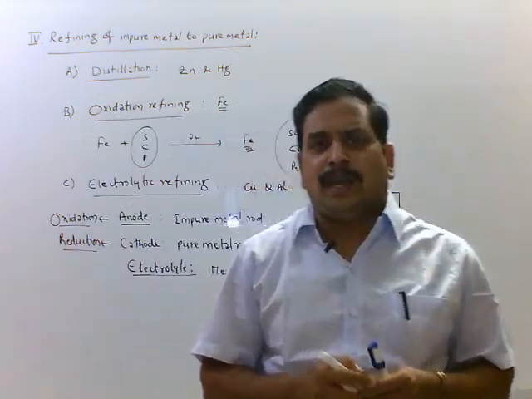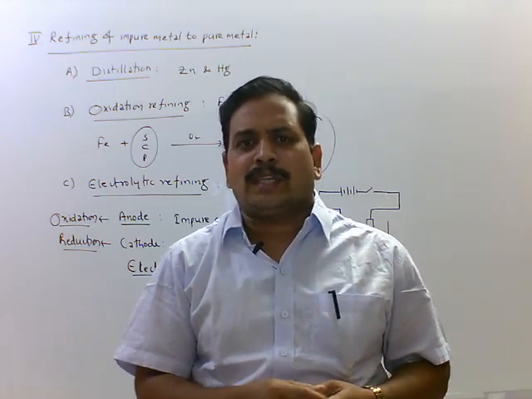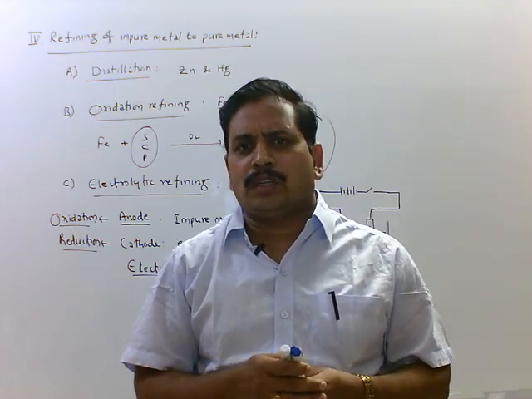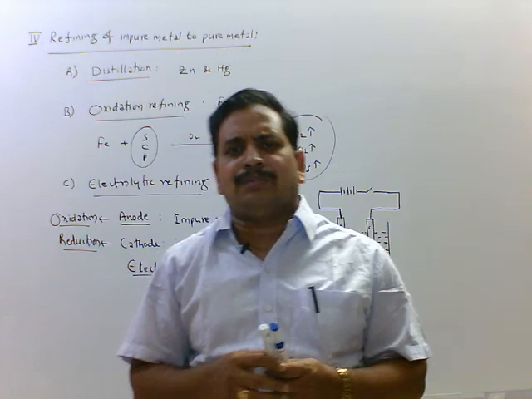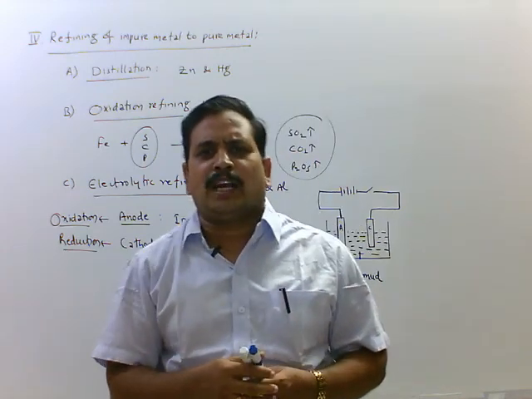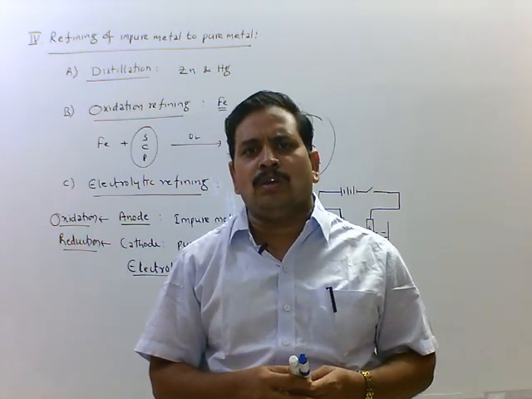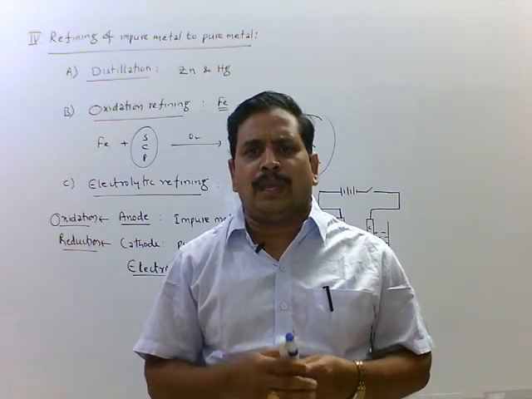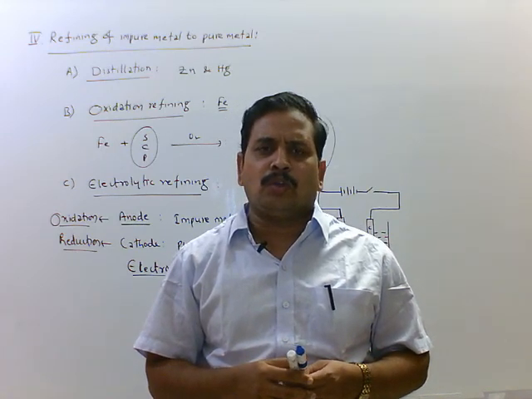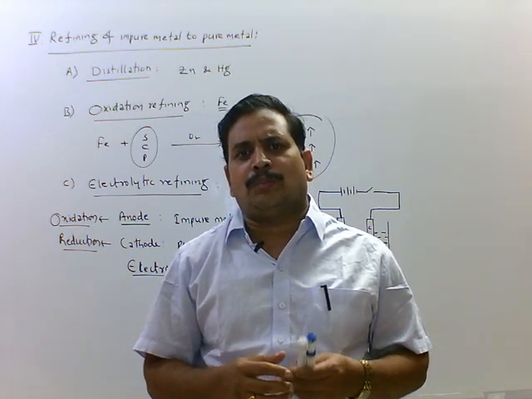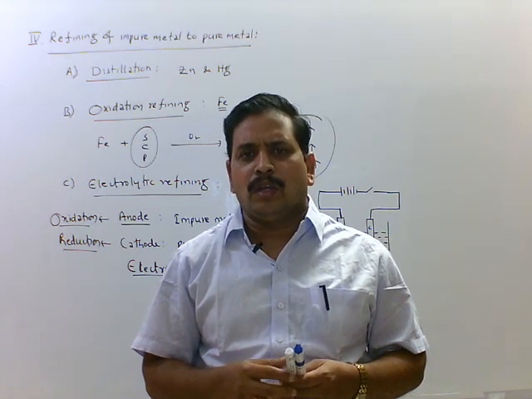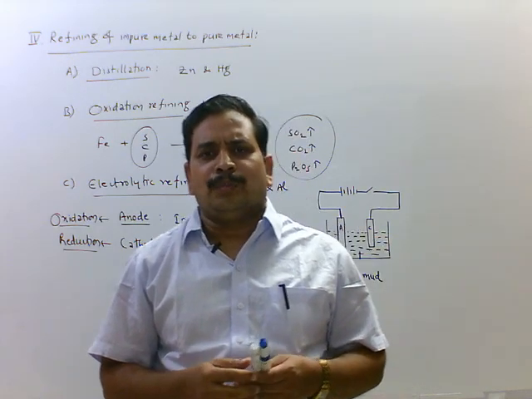This is about electrolytic refining. So extraction of metals involves 4 steps. First step is dressing of the ore. Second step is conversion of concentrated ore to oxide ore. Third step is reduction of oxide ore to impure metal. Fourth step is refining of impure metal to pure metal.